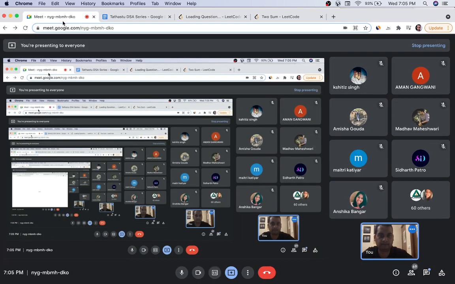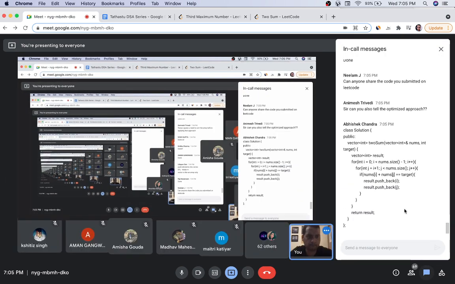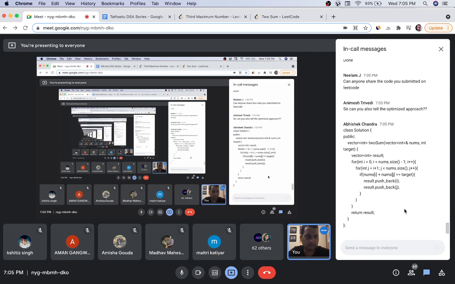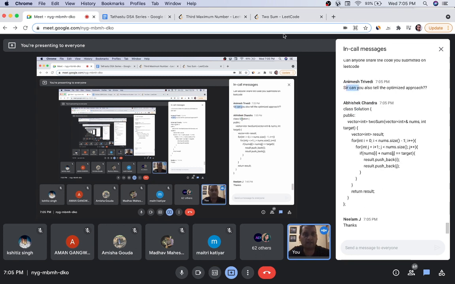One second, the problem is loading. No, Nimesh, we will not discuss the optimized approach right now because it will take a map or something else. Then it will become very confusing for students to understand.